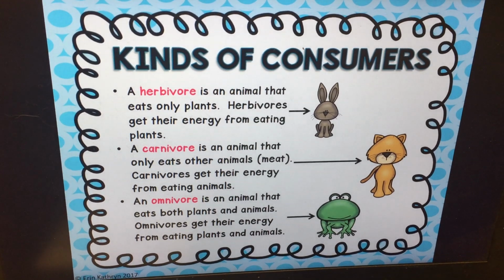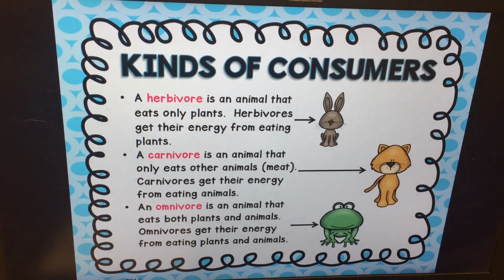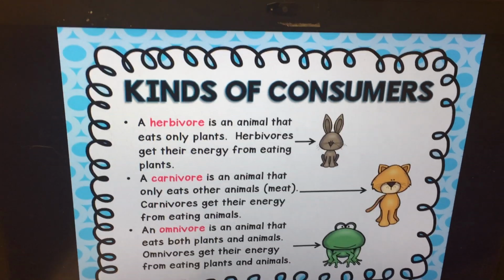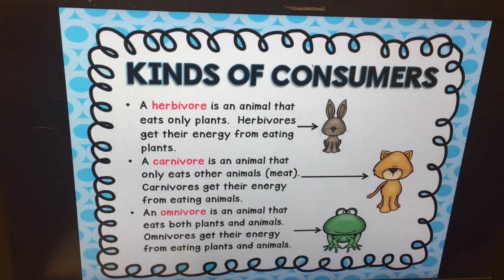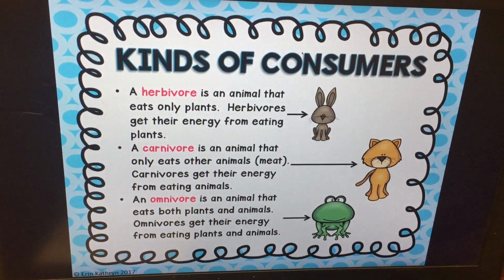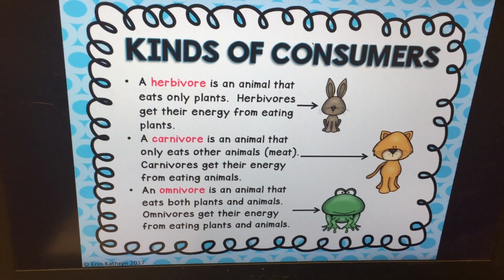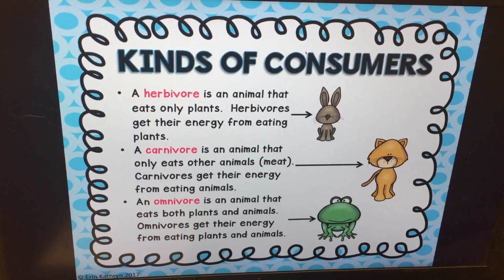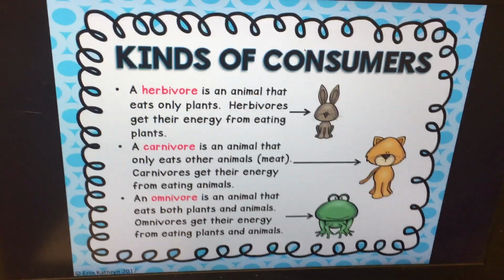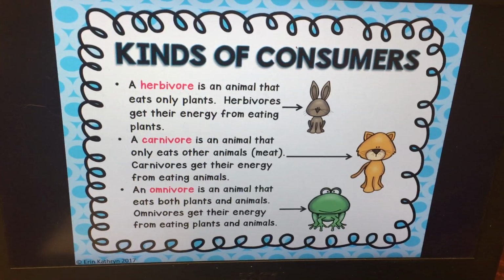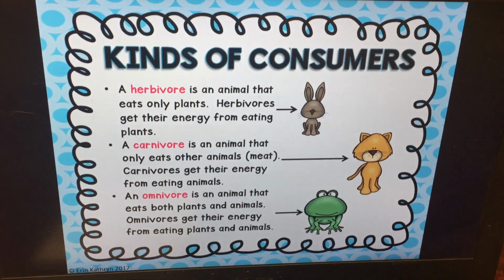An omnivore is an animal that eats both plants and animals. Omnivores get their energy from eating plants and animals. Examples of that would be bears. Did you know that bears eat fruit and meat? Another example is the frog, or even you, because you eat both fruit and vegetables and meat.